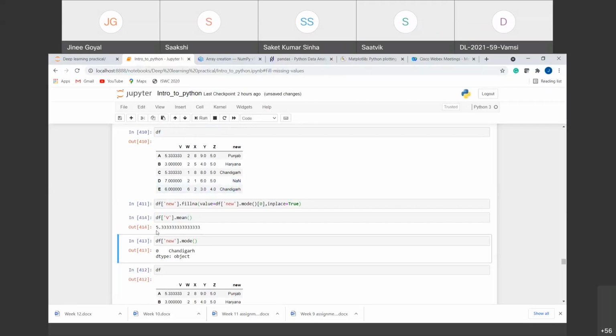So you will see here I'm getting a single value, that is 5.333, and we can directly replace it here, right? But here I am getting a series. So out of the series, I want this 0 index. That is why I have written here 0, right? So for the mode, we get the answer in the form of a series, and from the series, I want the first index. So I am writing here 0, right?